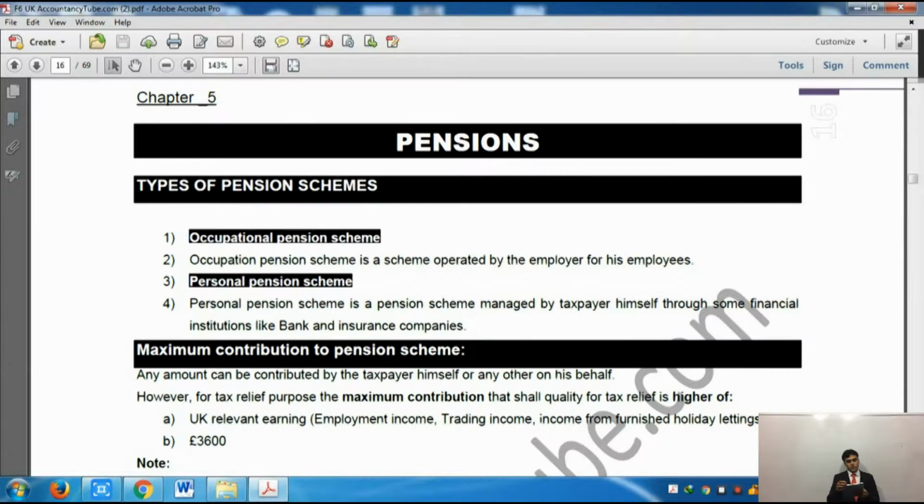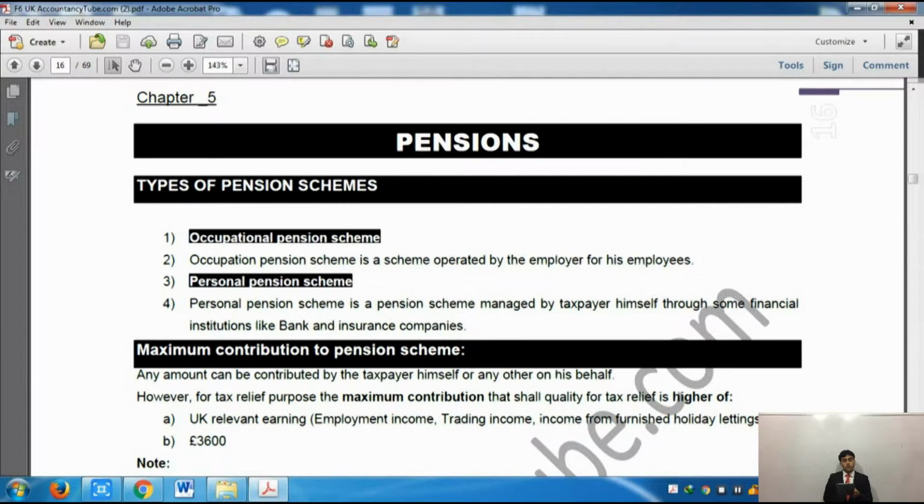Now, there is a limit. Although you can make your own pension or your employer can make your pension, there is a maximum limit which you can contribute into the pension funds. So what is the maximum limit? It says any amount can be contributed by the taxpayer himself or by any other person on his behalf. However, for tax relief purposes, the maximum contribution that shall qualify for tax relief is the higher of UK relevant earnings and £3,600. So it will be the higher of these two.